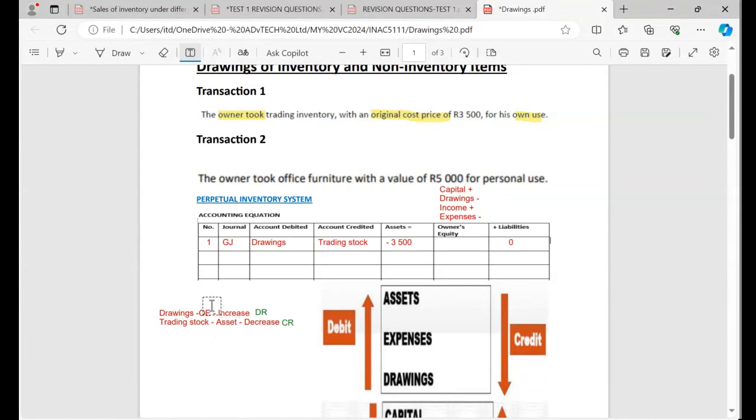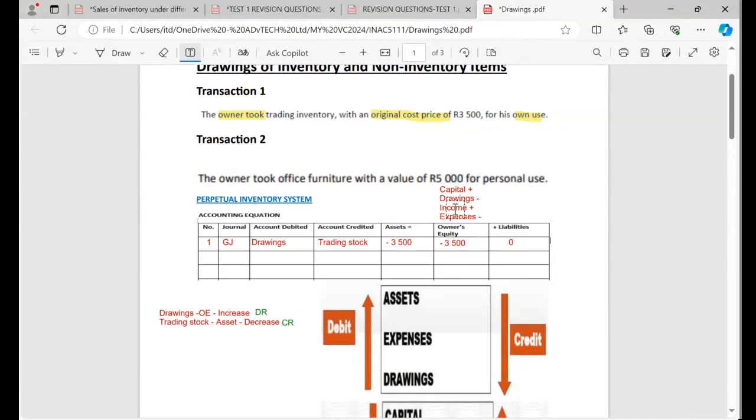Now let's look at the drawings. Drawings and owner's equity. So I will come to the owner's equity. Can you see now? And if you can check here, drawings have got the negative impact on owner's equity. So I'm just going to come here and put what? Minus 3,500. Can you see how easy that is? Just like that. So I know if I've got a minus here, I must have a minus here. Even if I came here, I will still have a minus. As long as you affect assets and one of the two, the assets will always influence the other one. You just have to copy and paste.